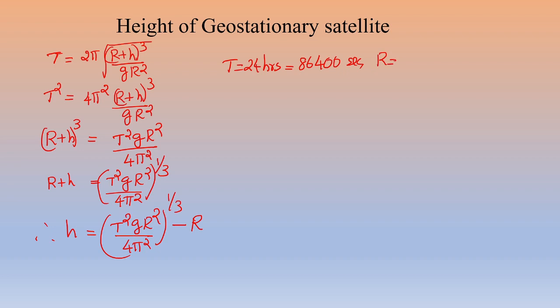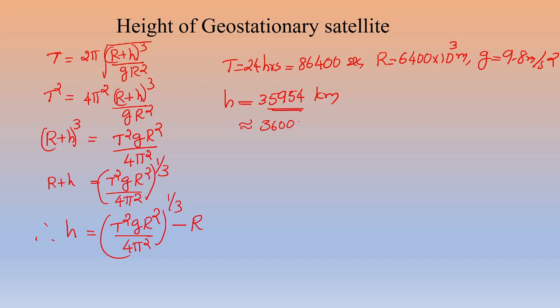Radius of the Earth is equal to 6,400 kilometer, that is 6,400 into 10 raised to 3 meter. g is equal to 9.8 meter per second square. When we substitute the values in the expression for H and complete the calculation, you will get 35,954 kilometer, that is approximately equal to 36,000 kilometer.